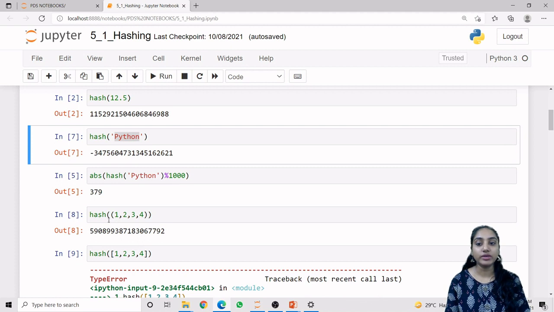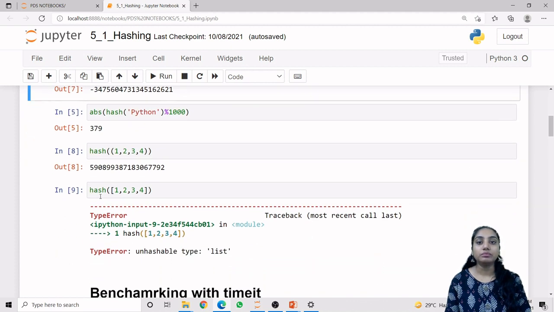Next we apply the hash on a tuple data type, which also works. But if we apply the hash on a list object, it will give an error, because list is a mutable object, and hash cannot be applied on a mutable object. That's why it will give the error.